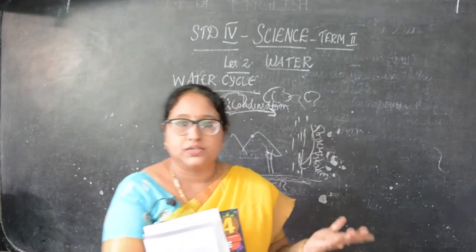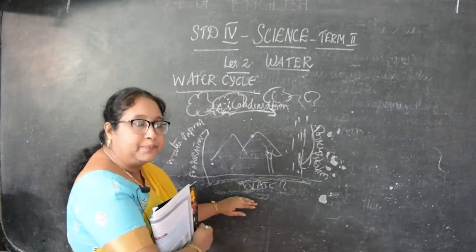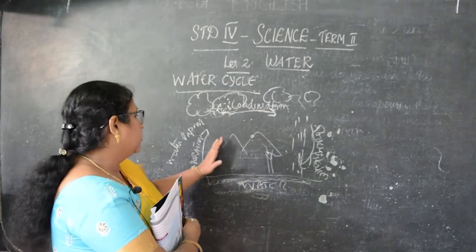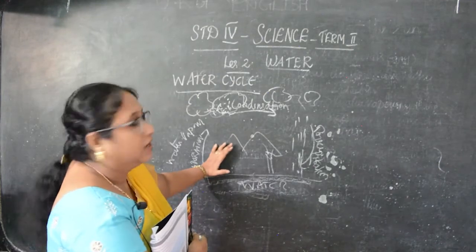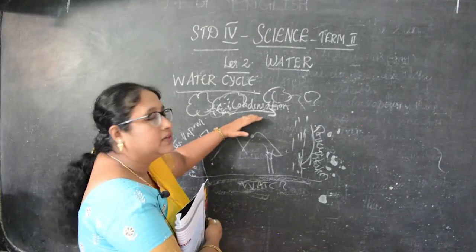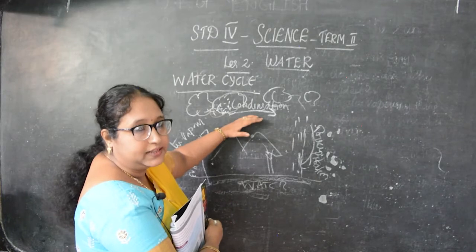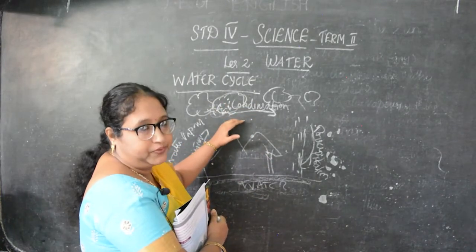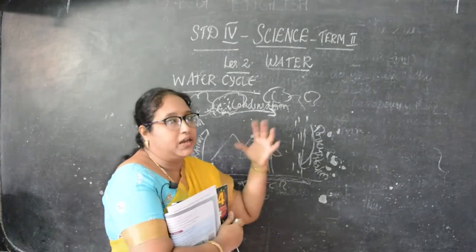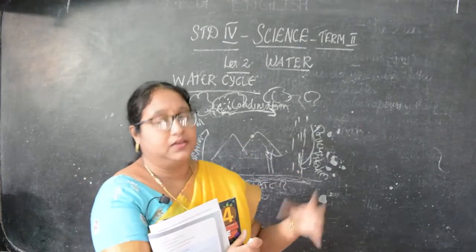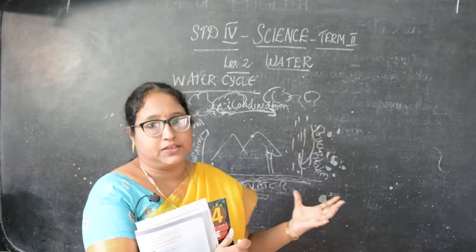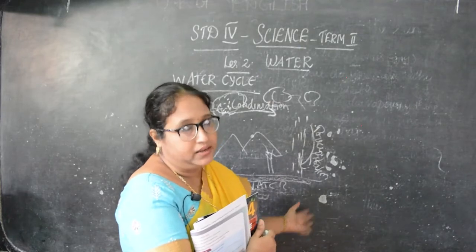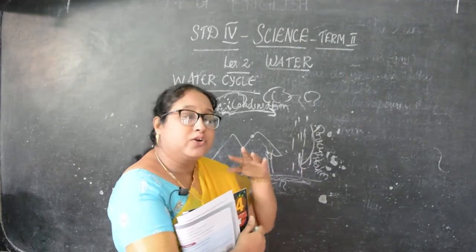So do you understand, children, what is the water cycle? Water is there. Due to the heat of the sun, what happens? It changes into water vapor. That is called evaporation. Now here it forms tiny droplets and then these combine to form clouds. As they combine, big heavy droplets are formed, and the heavy droplets we get as rain. That is called precipitation. In colder regions,